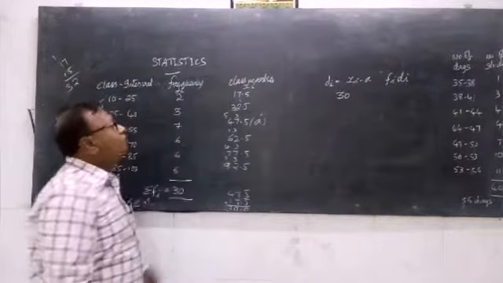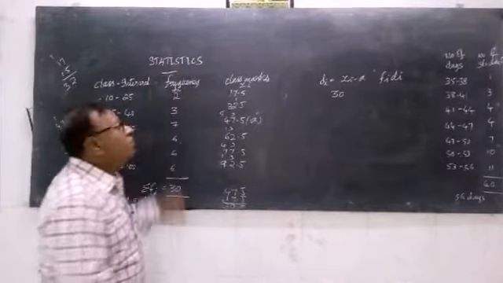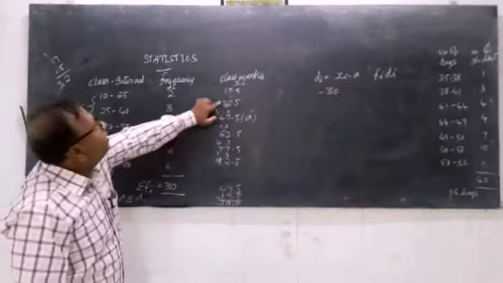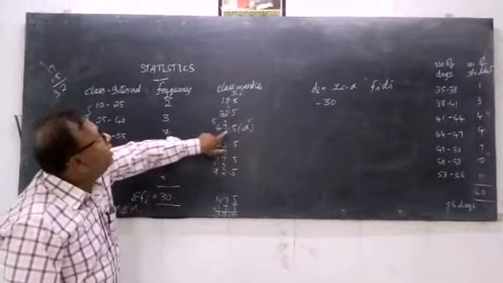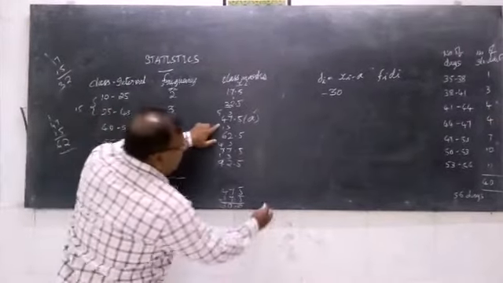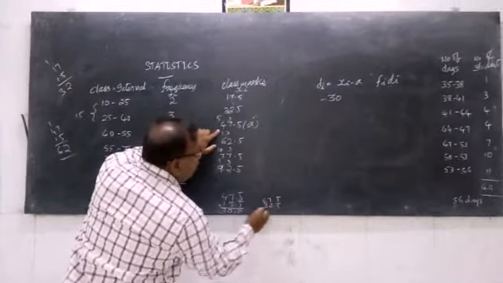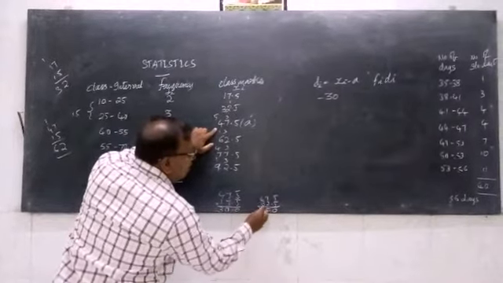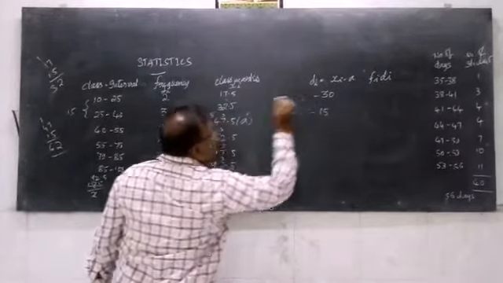But since we are subtracting a higher value from a lower value, we write it as minus 30. Okay. Then for the second case, you see again 32.5 minus 47.5. So 47.5 minus 32.5, what are you going to get here? It is 15. So again it is minus 15 here.